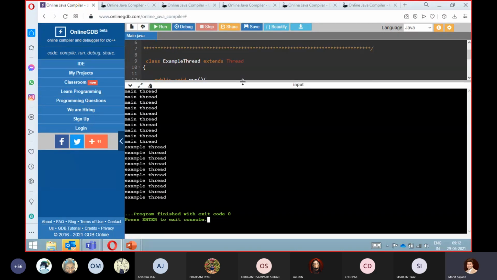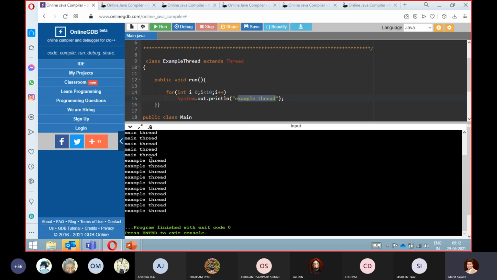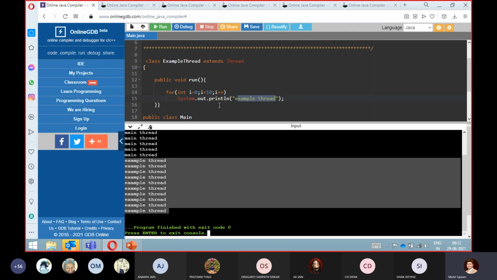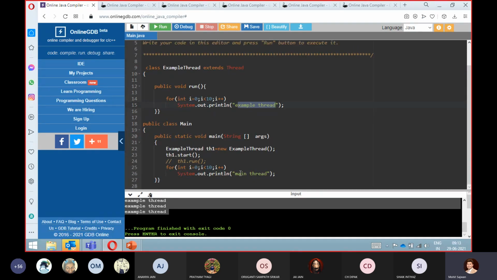I don't want to waste a lot of time, but what I mean to say by showing this example is that it might be possible that it executes the example thread first. So you cannot say that you will get this particular output only. Remember this point. In your exam, if we give you one example, and there are four options, and your fifth option is cannot comment on that, or cannot say about the output, or none of the above, then always go for that particular option.